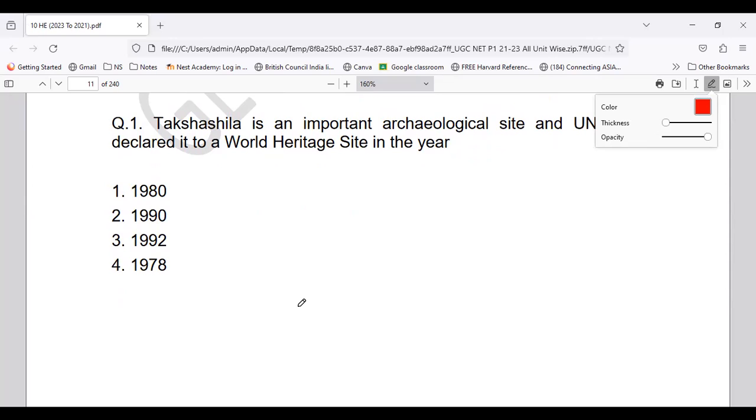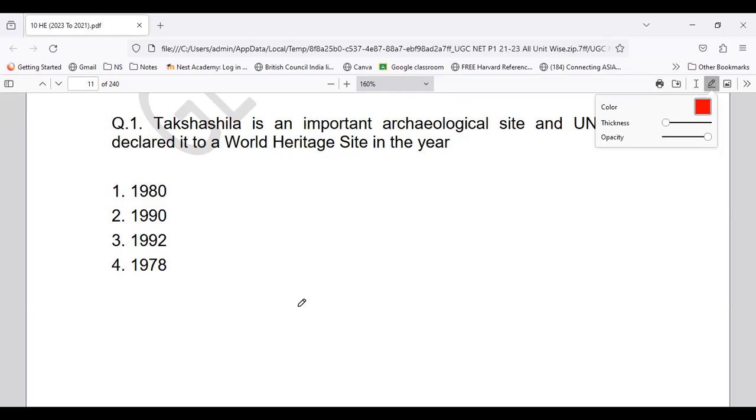Takshila is an important archaeological site and UNESCO has declared it a World Heritage Site. You have to tell in which year it was declared: 1980, 1990, 1992 or 1978. In which year was it considered a World Heritage Site?